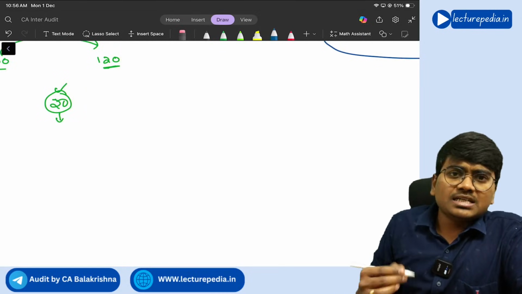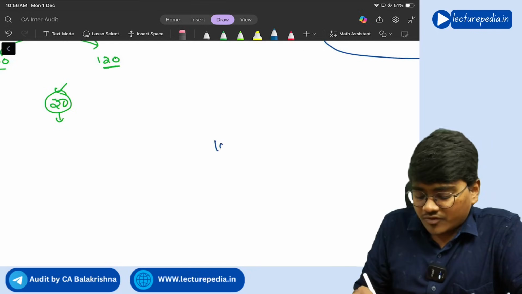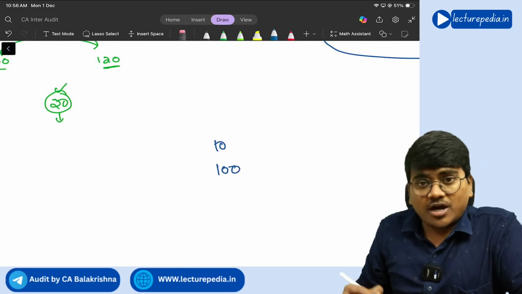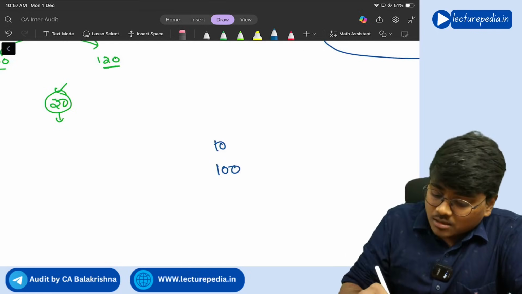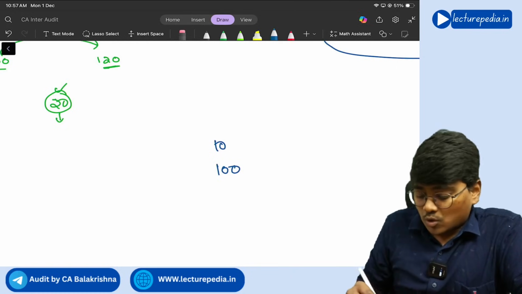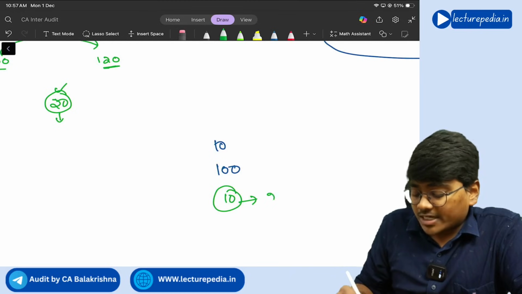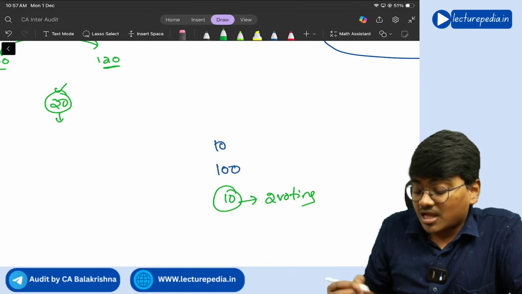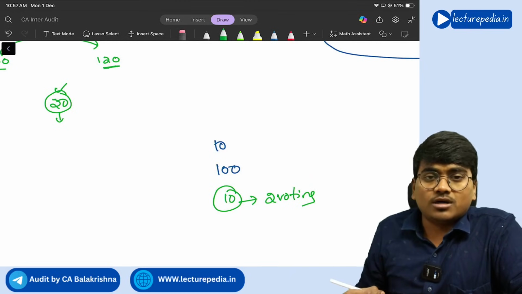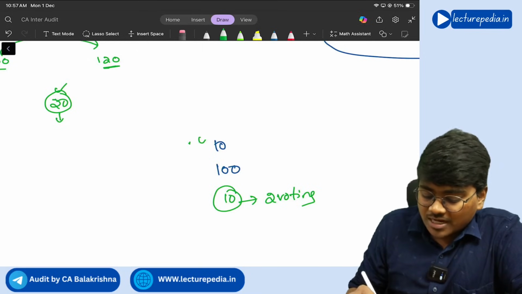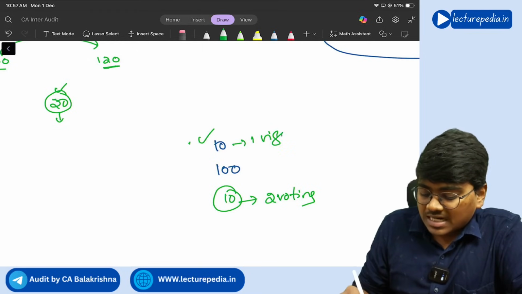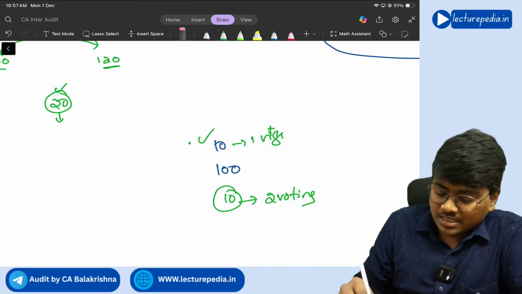In the company, there are shares of face value 10 rupees, face value 100 rupees, and also shares whose face value is 10 rupees, but for this share you will get two voting rights. Now, these are different classes of shares. So, face value 10 rupees with one voting right is one class.